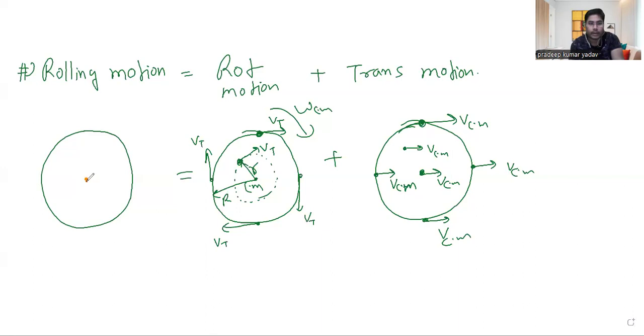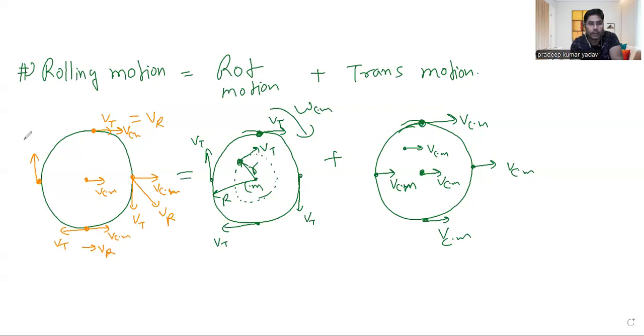Okay. Now let's talk about the combined effect. Here at the center, it would have only VCM. If you talk about this point, it will have VCM as well as V tangential, so we will observe a resultant speed here. Let's talk about this point. Here V tangential, and in this direction VCM. You can clearly see the resultant speed for this is different, right or not? For this particle, it is going in this direction. If you talk about this particle, here it is VCM, so V tangential is on the backward side. Here maybe VCM is more, so the resultant velocity will come in this direction.